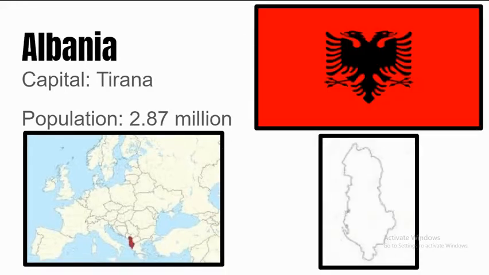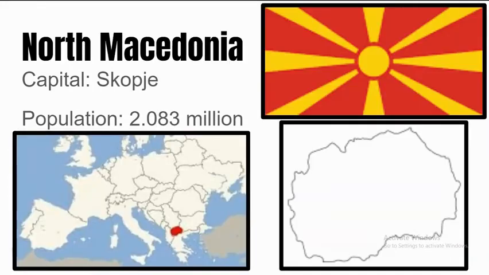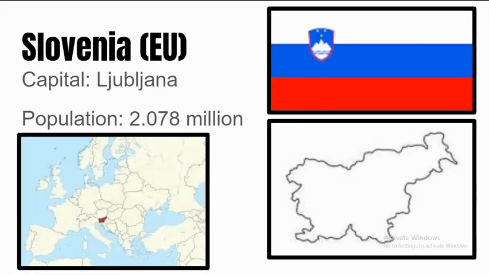Next up is Albania. Its capital is Tirana, and its population is 2.87 million people. Next up is Lithuania. Its capital is Vilnius, and its population is 2.72 million people. Next up is North Macedonia. Its capital is Skopje, and its population is 2.083 million people.